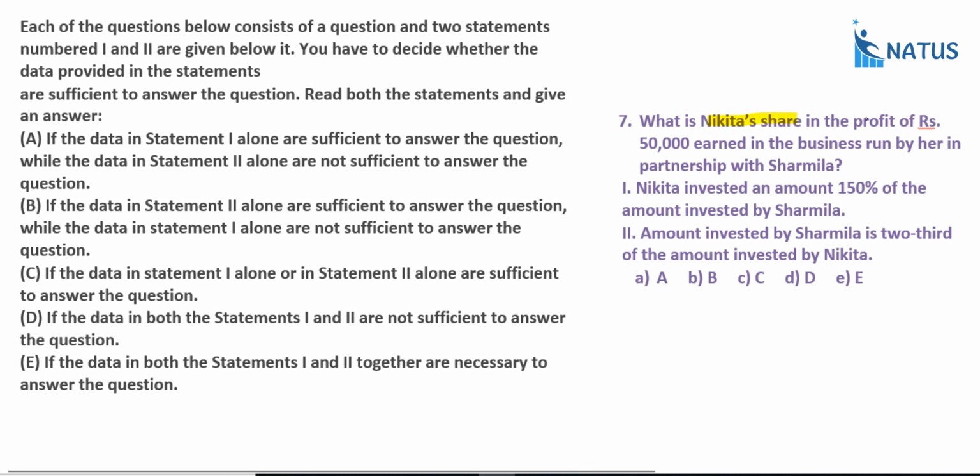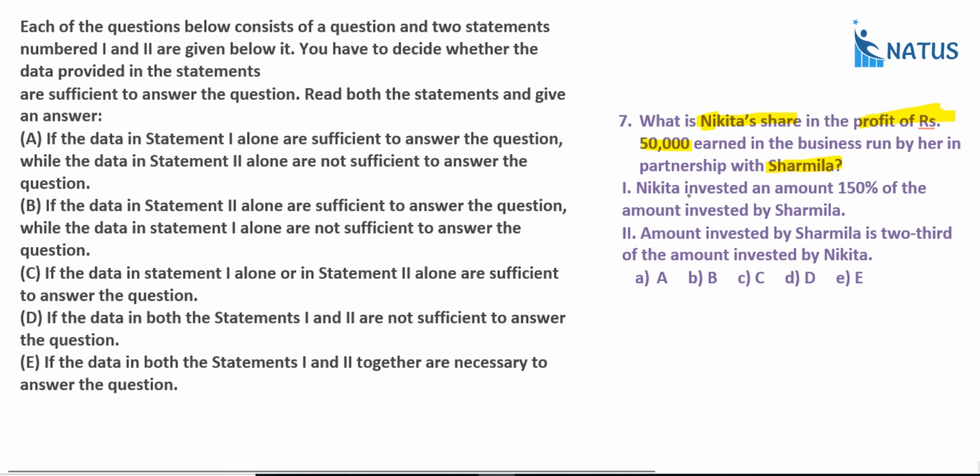What is Nikita's share? The profit is 50,000 rupees. We know that the profit is 50,000. What we require is Nikita's share earned in the business run by her in partnership with Sharmila. We don't know the initial amount of Nikita and Sharmila, but we know the profit. Now what we require? Initial amount and time period. Here the time period is not mentioned, so both time periods are the same. Now we require the ratio of Nikita and Sharmila, that is, the initial amount.